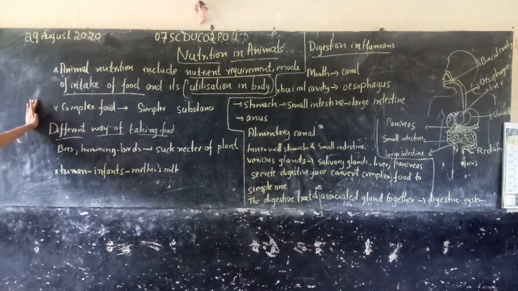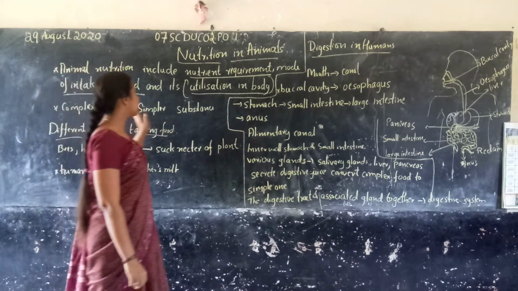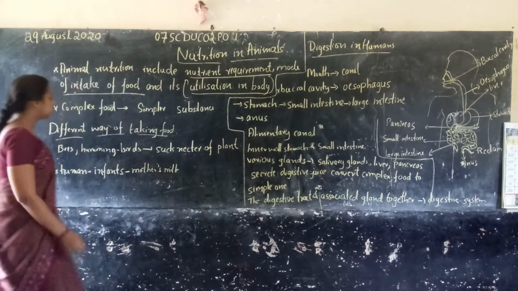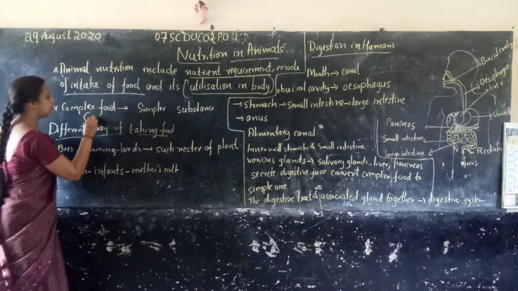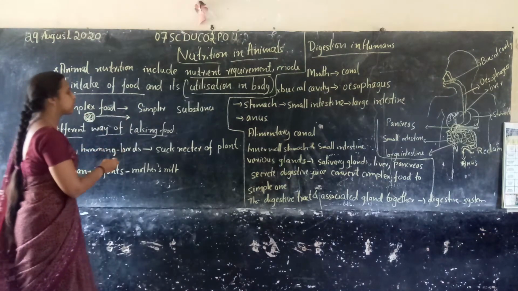So what happens in nutrition in animals? The complex food is converted into a simple substance. This is the complex food, and it is converted into simple food.